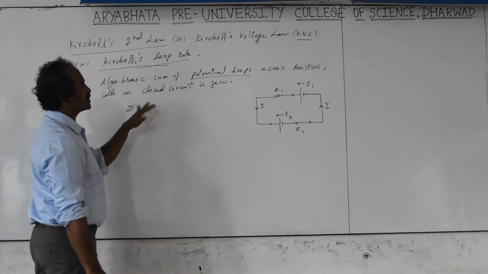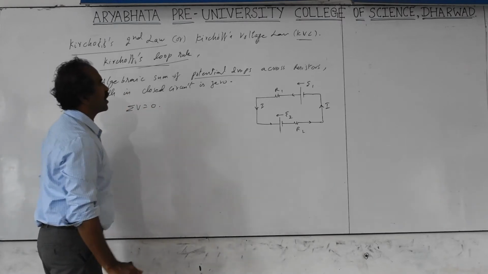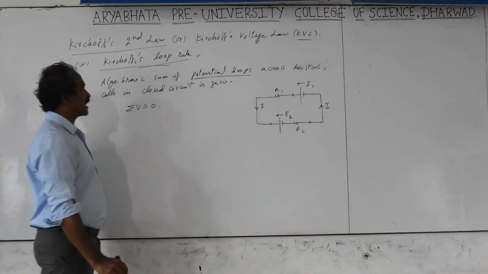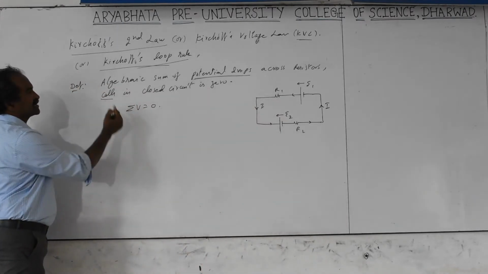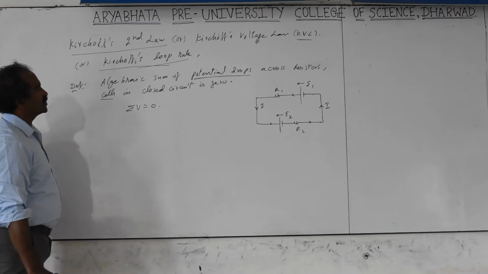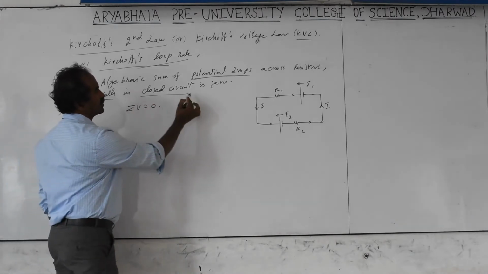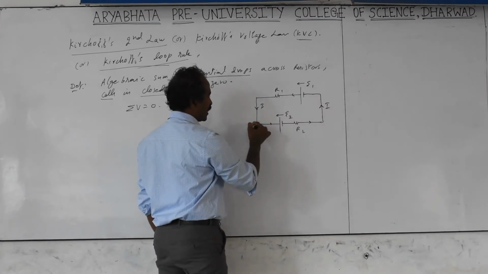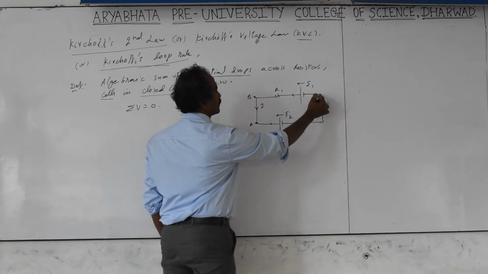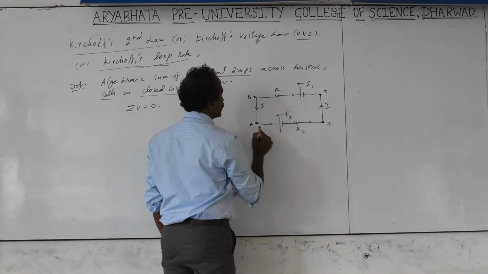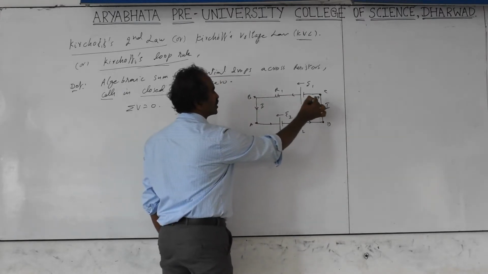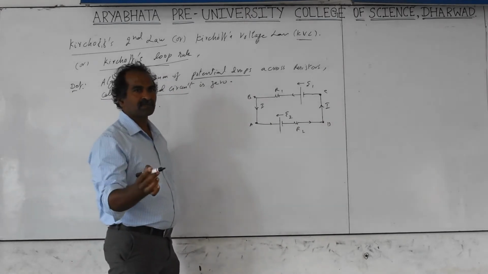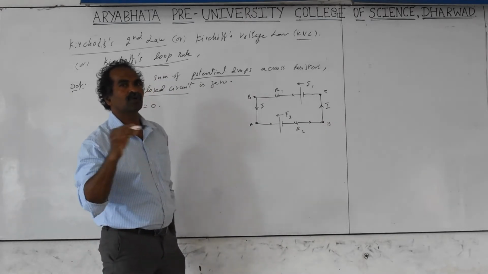The algebraic sum of the potential drops, potential drop meaning the potential decreases, across the resistors, and the cells, meaning batteries, in a closed circuit is zero. It must compulsorily be a closed circuit. So if you take the points in the circuit diagram, from A to B, C and D, start from A and go on adding the voltage drops. Current travels from high potential to low potential. Potential decreases means the potential goes on decreasing from plus towards minus.